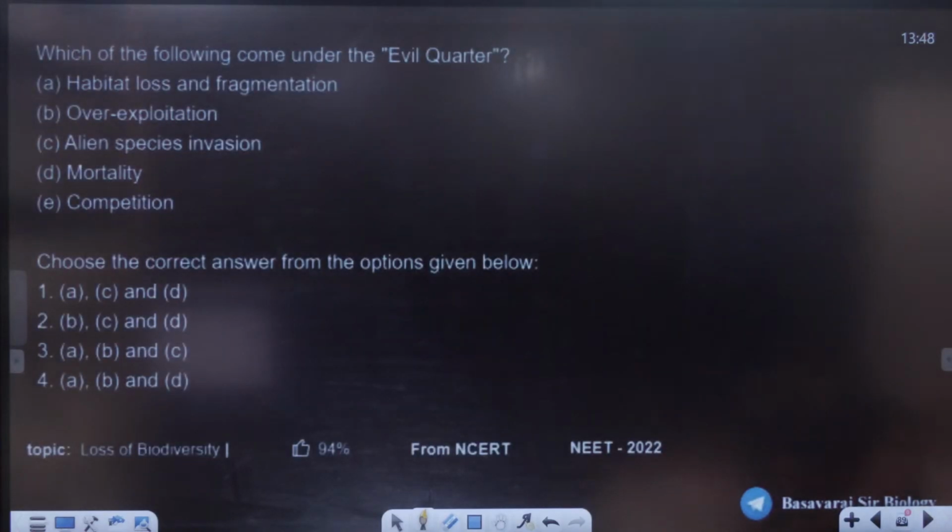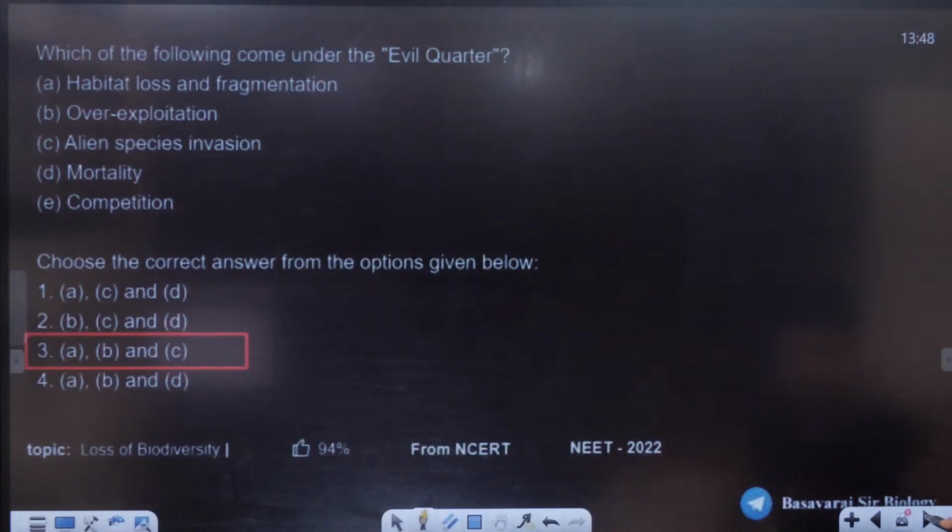Next question. Which of the following comes under the evil quartet? I'll give you 10 seconds to answer this question. Very easy question again. Evil quartet. Which of the following comes under the evil quartet? Habitat loss, fragmentation, yes. Overexploitation, yes.